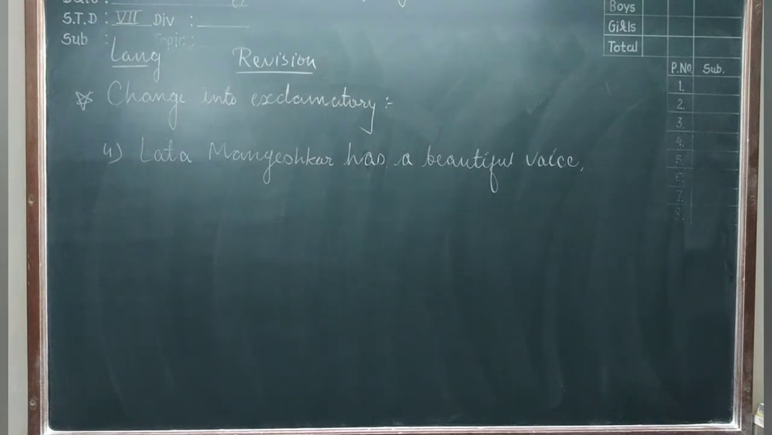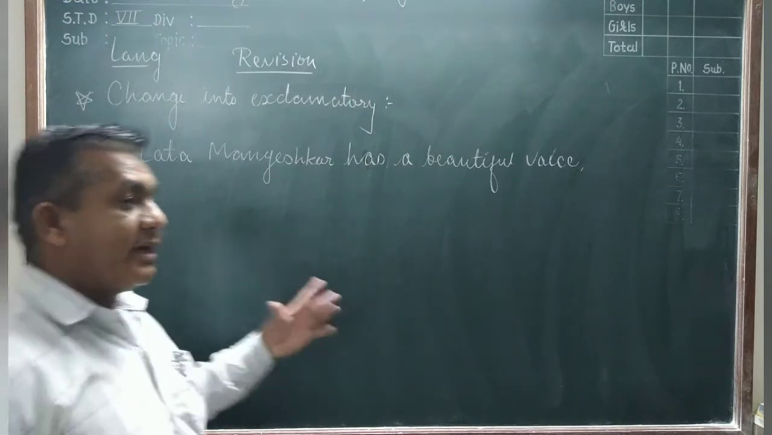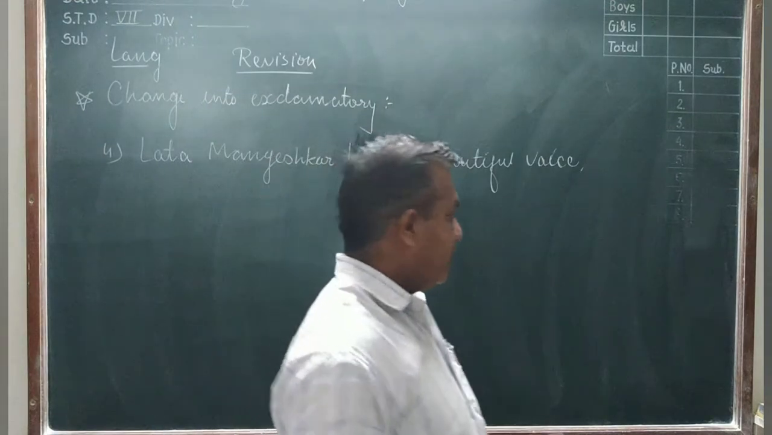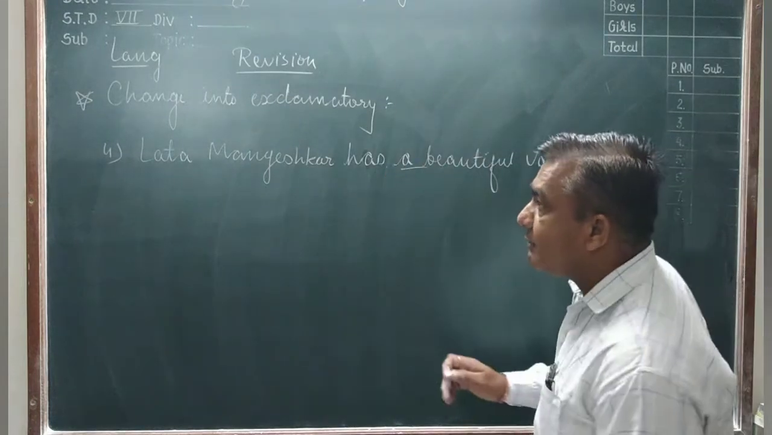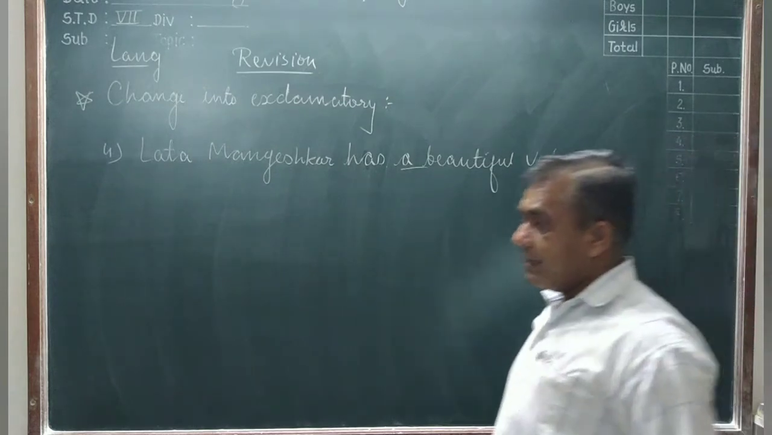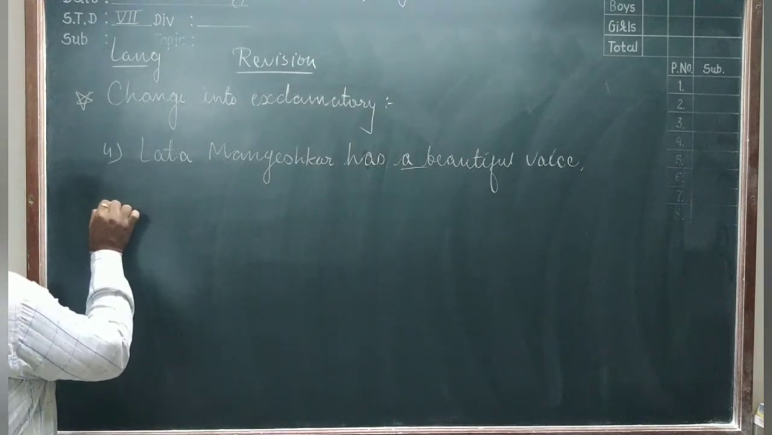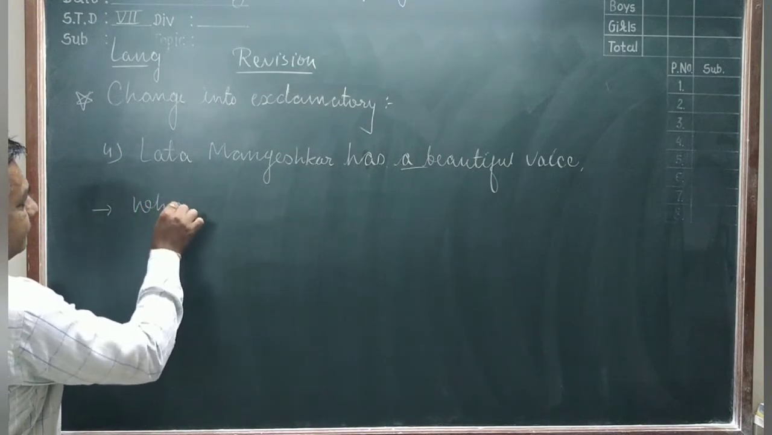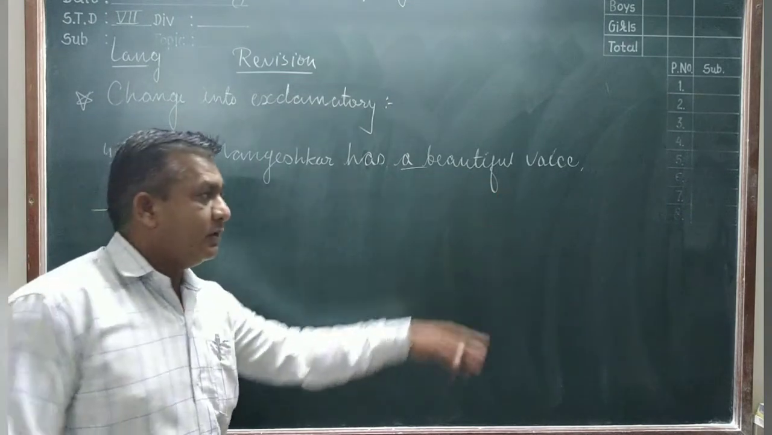Now friends, you see sentence number 4: Lata Mangeshkar has a beautiful voice. What do we find first? We first find in the sentence the article a or an. So you see here article a. Article a means the sentence starts with what. And after what we write the article a or an. We write here what, after that the adjective beautiful.